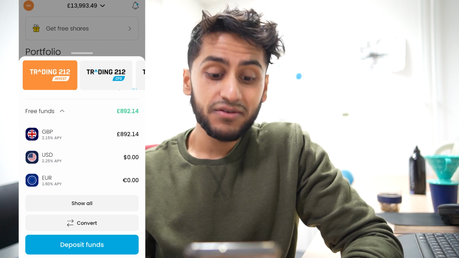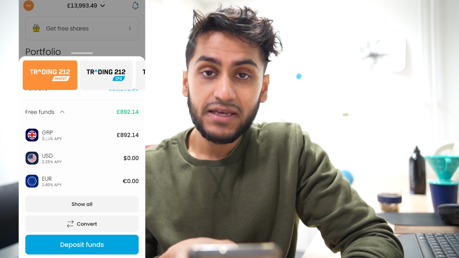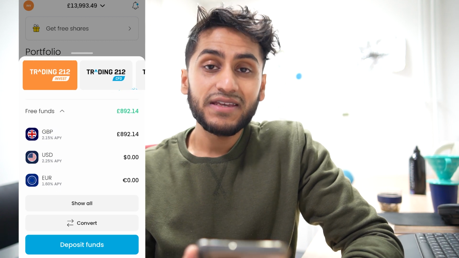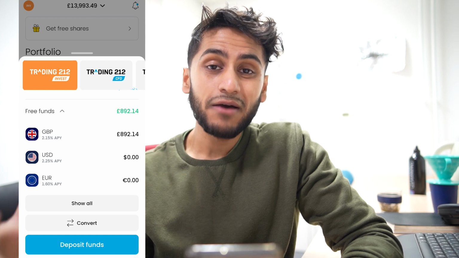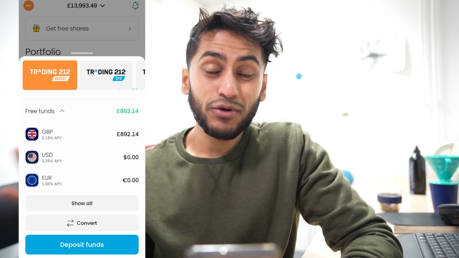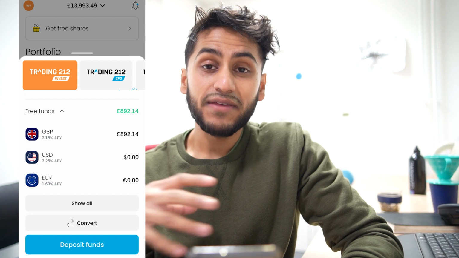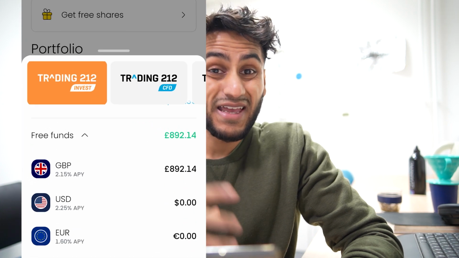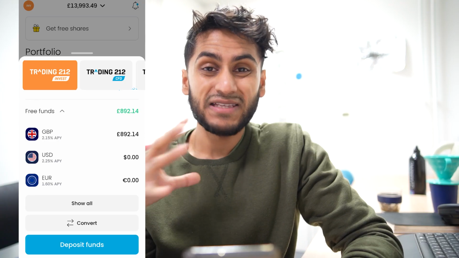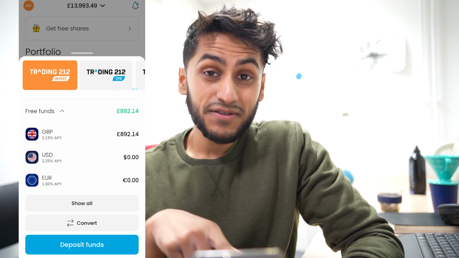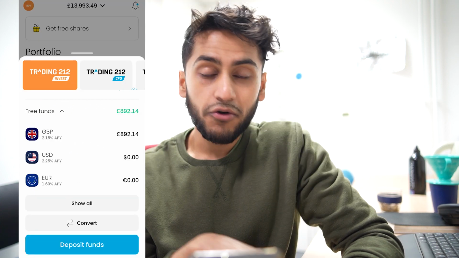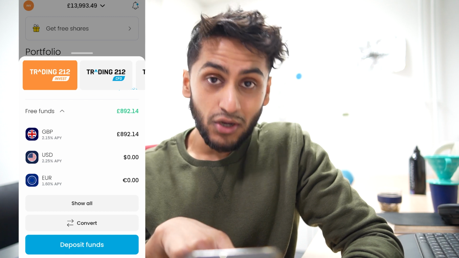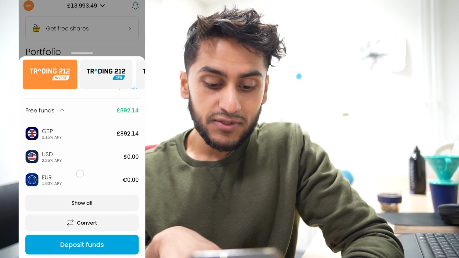All of my money currently is in pounds, so you can see here Great British pounds. The reason for this is because I live in the UK, most of my viewers live in the UK, so they get paid in pounds. Whenever they have free money, they can deposit that within Trading212, and if they're using their Trading212 Invest account like I am doing right now, that will go in as pounds. However, some eagle-eyed viewers amongst you will see that there is also USD and EUR, corresponding to the United States dollar and what the Europeans use, which is the euro.